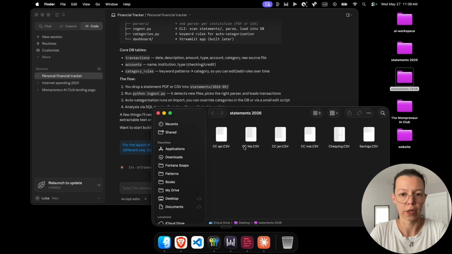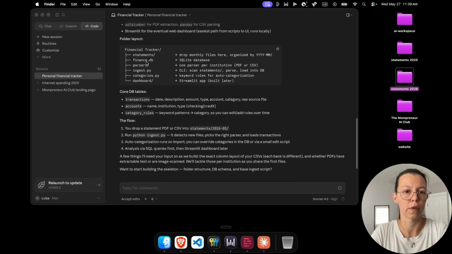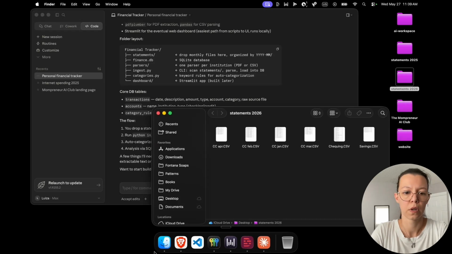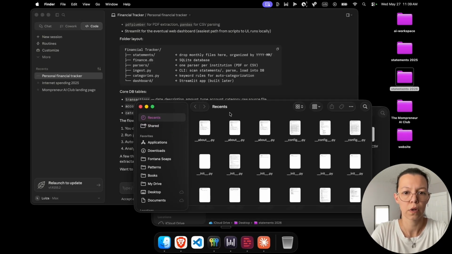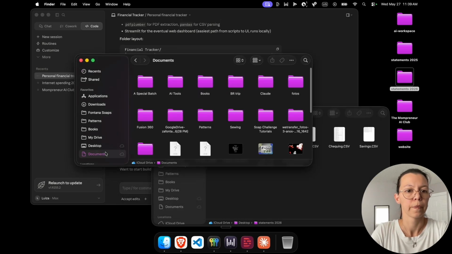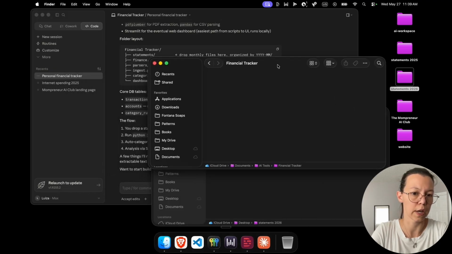So in this folder, the 2026, I have CSVs for the credit card by month, but then the checking and the savings for all the transactions from January to April. And while it works on that, we know that we'll have to put that inside the statements folder. So let's open a new Finder window and find that folder. So that's in Documents, AI Tools, Financial Tracker. It hasn't created the statements folder yet.